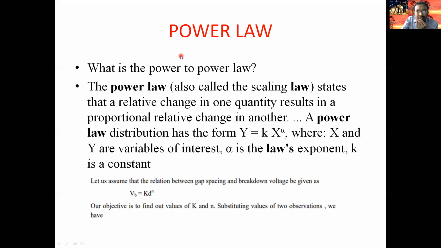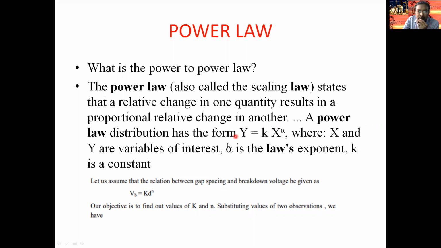Next, the last concept, power law. What is meant by power law? The power law is also called the scaling law. It states that a relative change in one quantity results in a proportional relative change in another quantity.